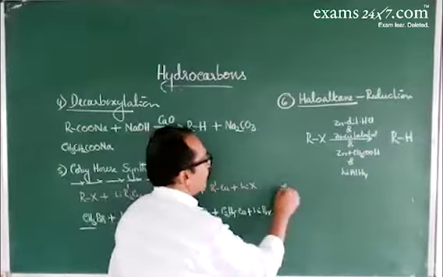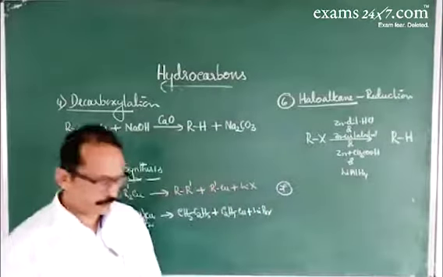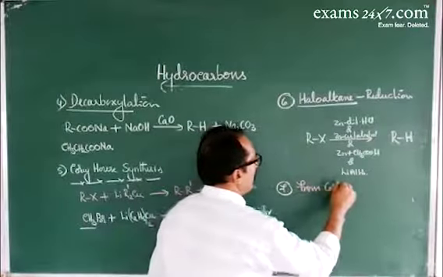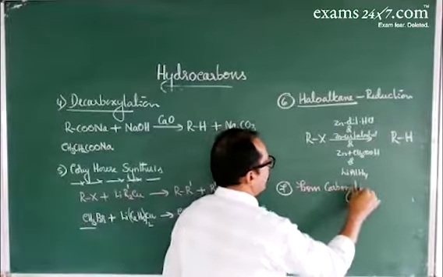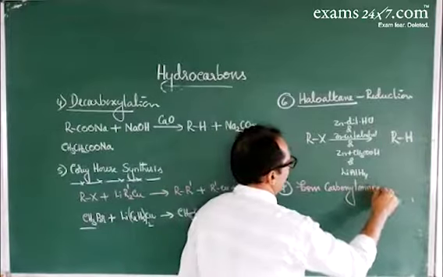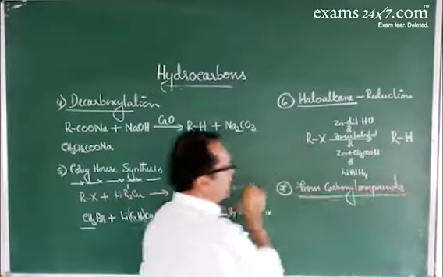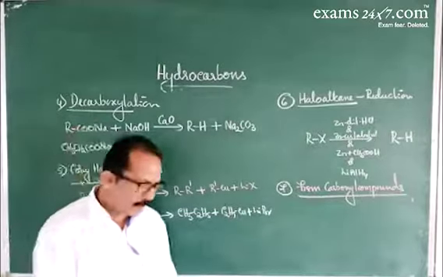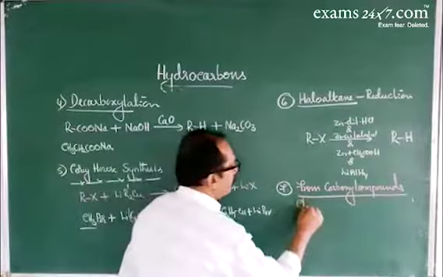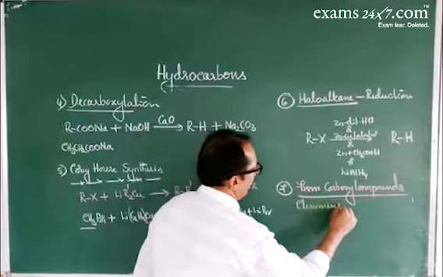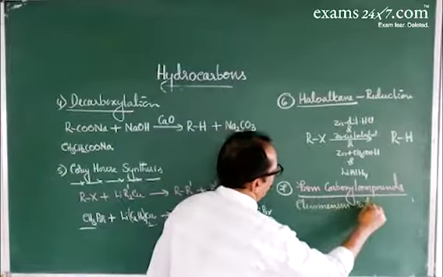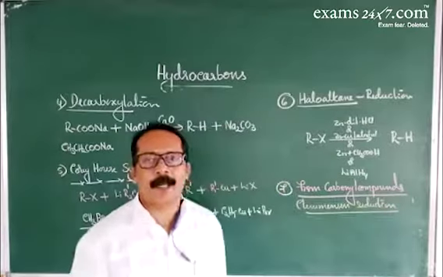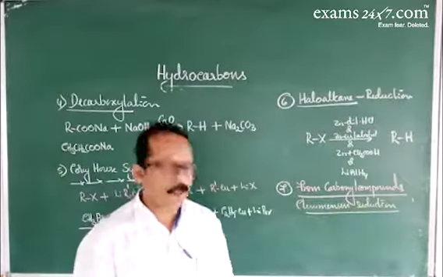Next method, from carbonyl compounds like aldehydes or ketones. There are two methods. One is Clemmensen's reduction, another one is Wolff-Kishner's reduction. In Clemmensen's reduction, carbonyl compounds are treated with zinc amalgam in presence of concentrated HCl.